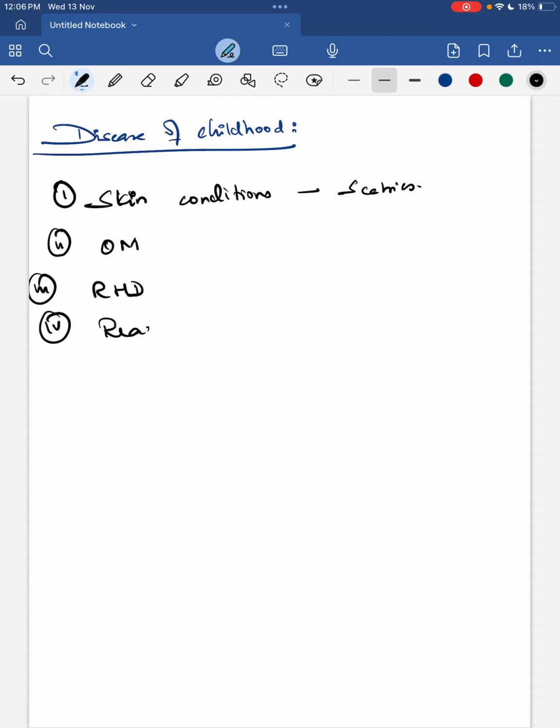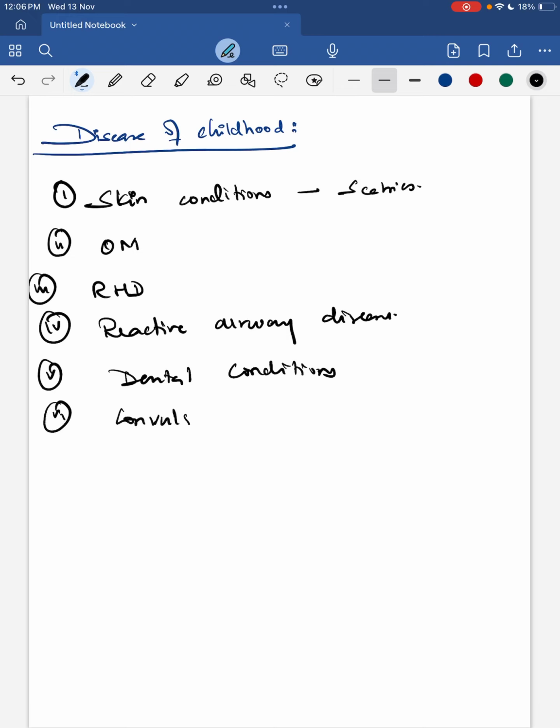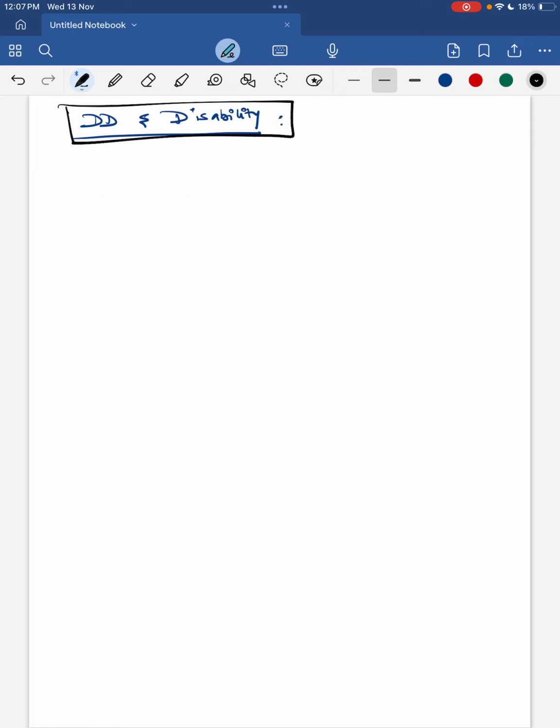These are the developmental delay and disability conditions screened at RBSK. Next, the third tier medical conditions are congenital hypothyroidism, sickle cell anemia, and thalassemia, which are screened based upon the place. So these are the main points you have to remember in an RBSK question.